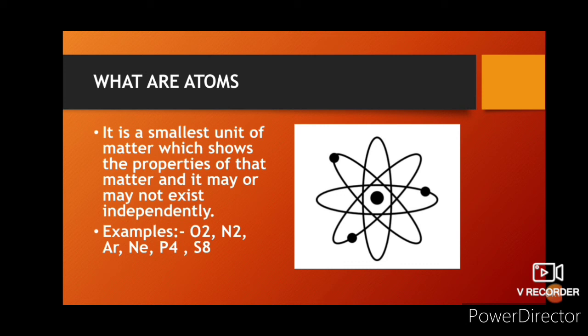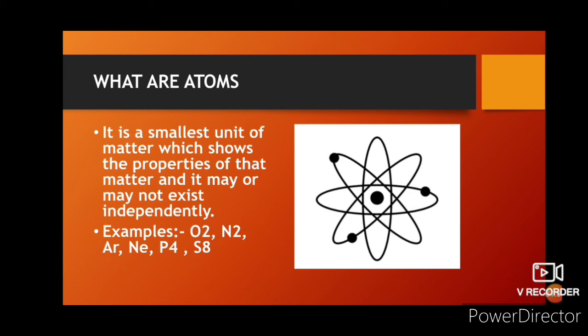And there are three things in the definition: smallest unit of matter, shows all the properties of that matter, and it may or may not exist independently. The first point, smallest unit of matter, is very clear to us: it is the very smallest unit of matter.